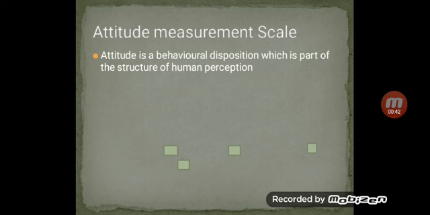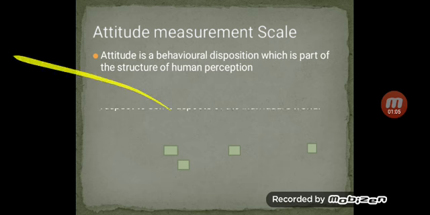Let us go with the point. Attitude is a behavior disposition which is part of the structure of human perception. They will see the human perception in the attitude measurement scale. What are the perceptions? It might be a perception like he is happy, he is unhappy, he is satisfied, he is unsatisfied. What is a behavior? Everything can be analyzed by the attitude measurement scales.